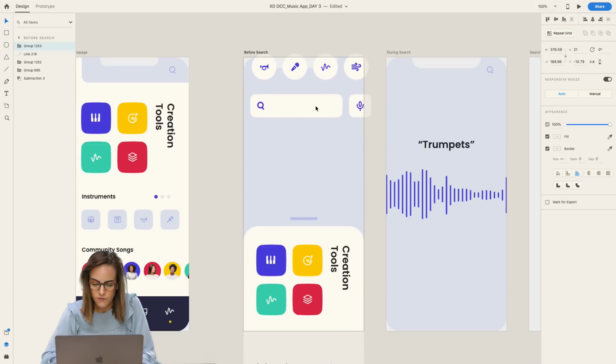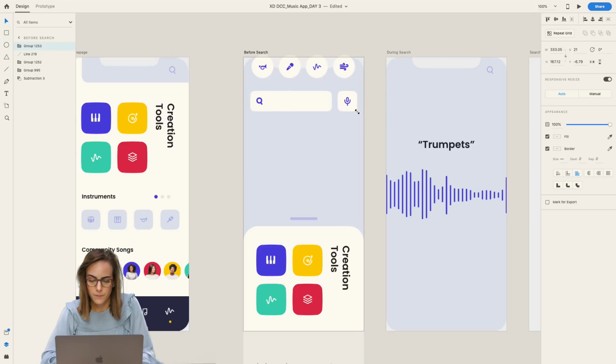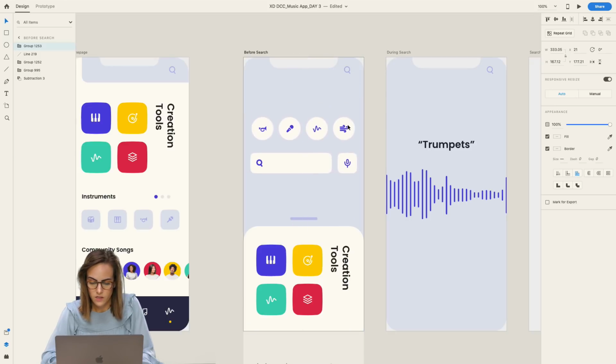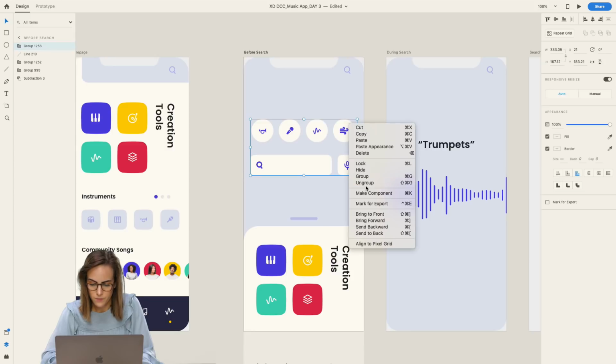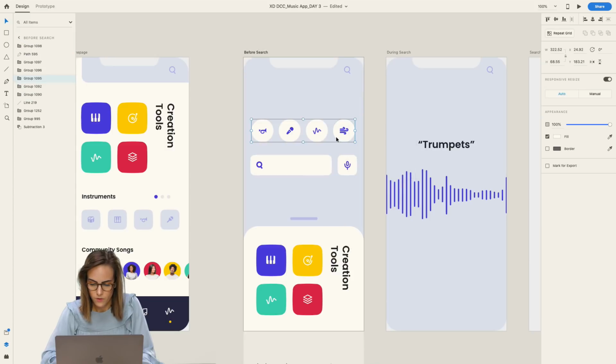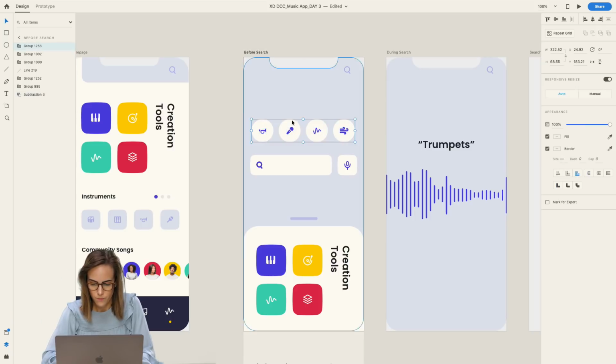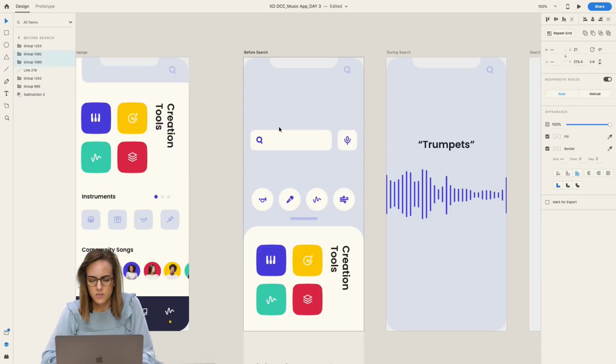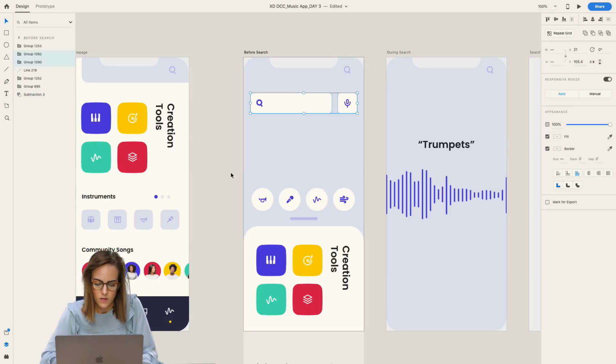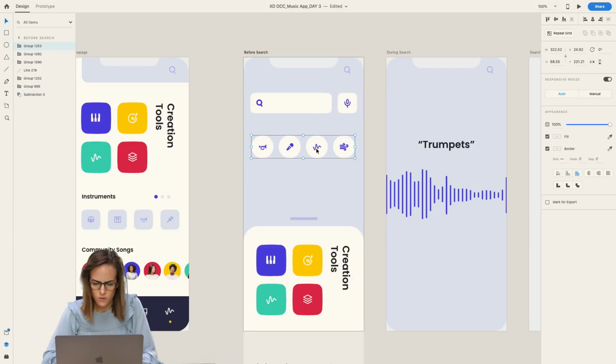So you'll notice that I have both the normal search bar right here and then also the voice search button. So that's how we can access that search by voice. So I'm gonna ungroup these, put these a little bit lower. And these are maybe some keywords that I can search through if I just wanna click through instruments or vocals, or electronics or nature sounds.